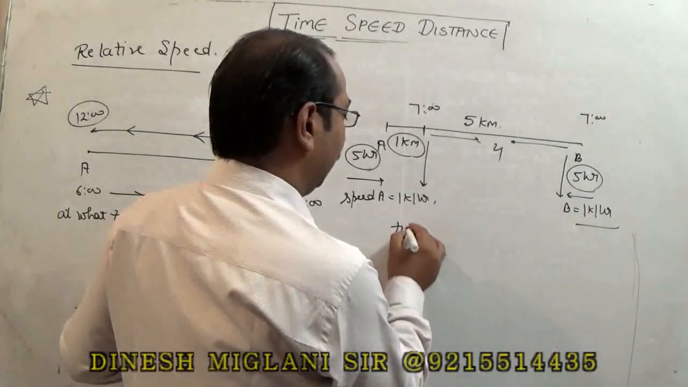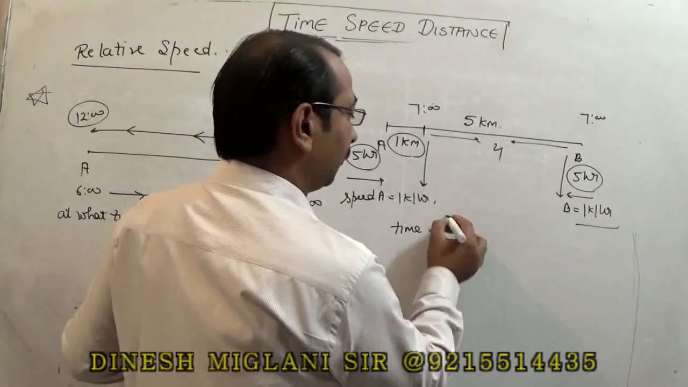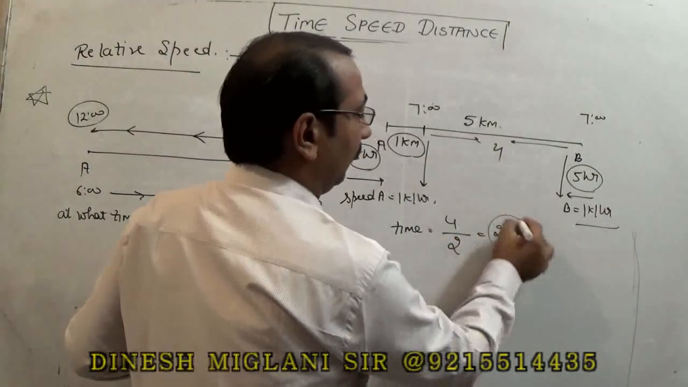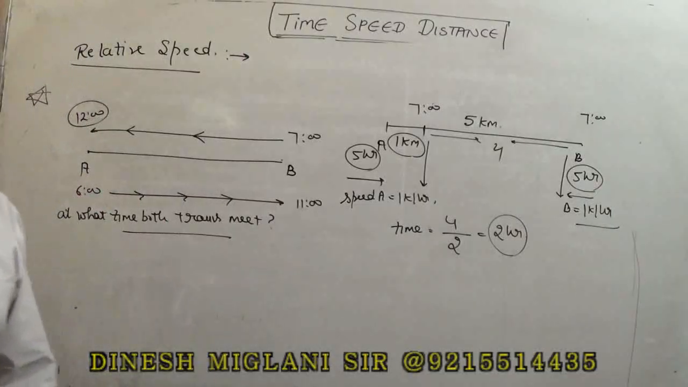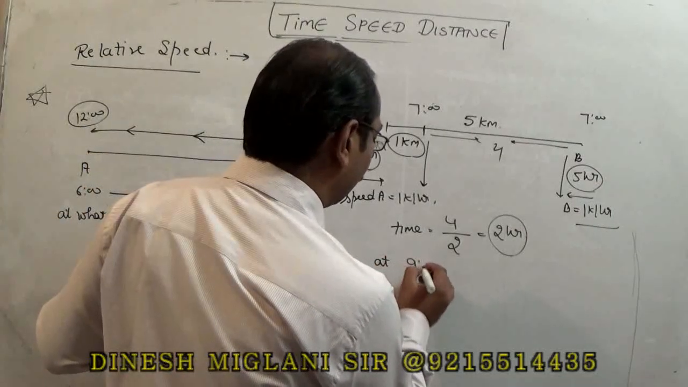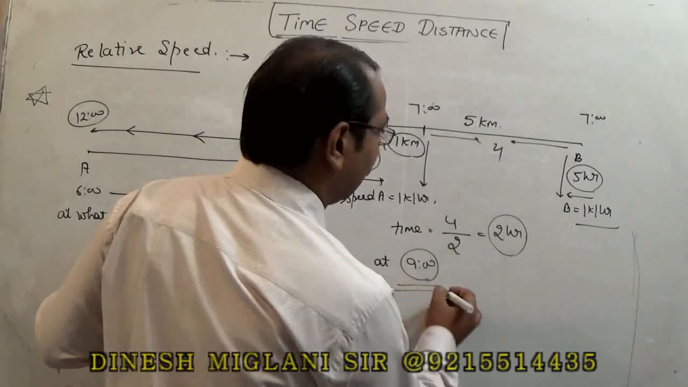We have to find the time from 7. The distance is 4 upon relative speed 2, which is 2 hours. That means after 7 o'clock the train takes 2 hours to meet. So we can say that at 9 o'clock both trains will meet. That becomes the answer.